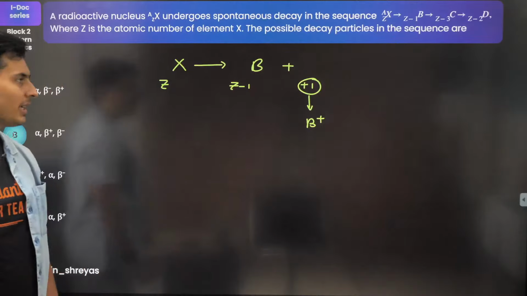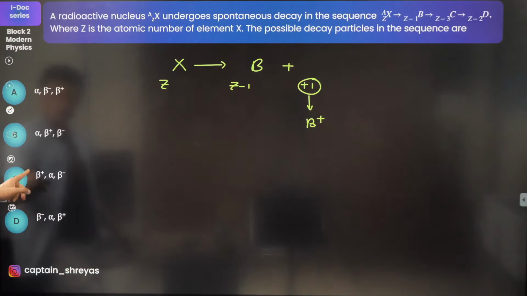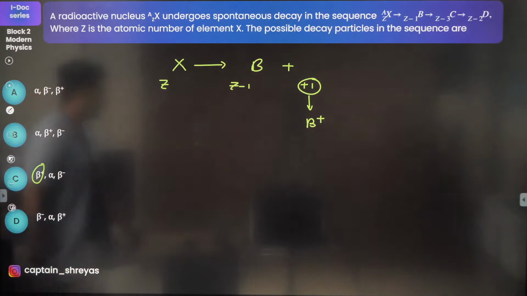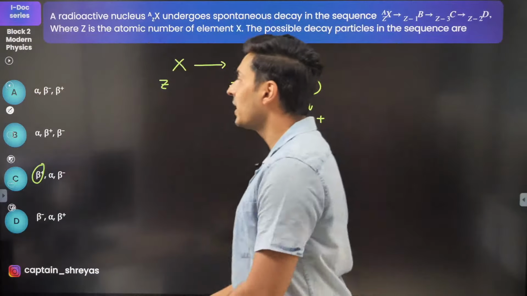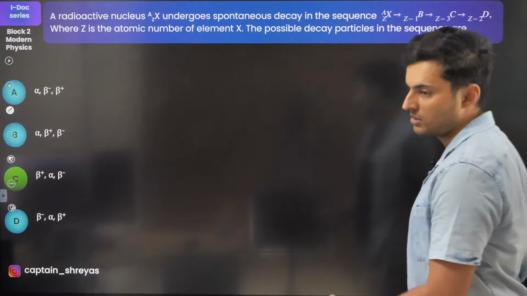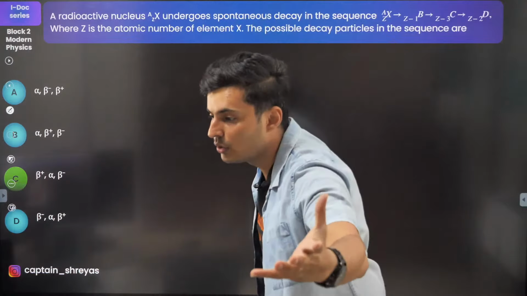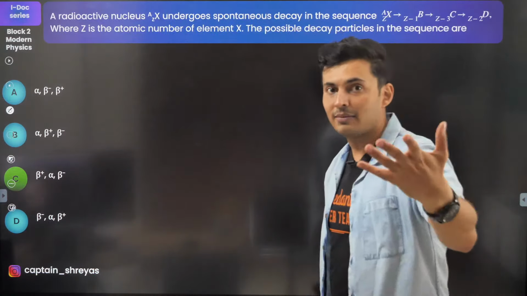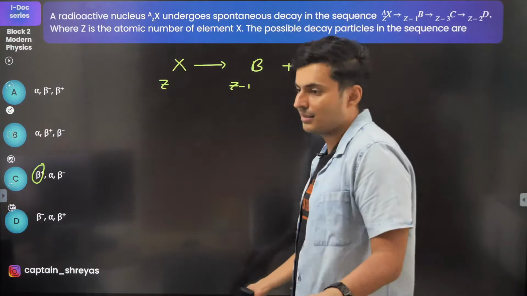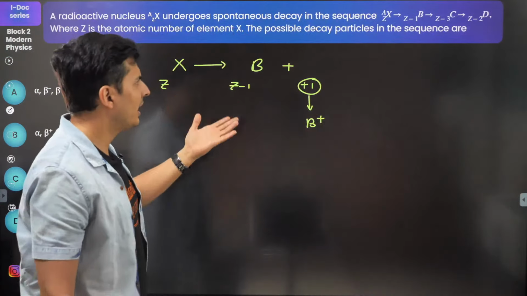Now where is beta plus in here? There is only one option like that. That is option C, guys. So hence option C has to be correct. You don't even have to solve the other options. This is how you're going to do it every time. You don't have to solve for other things. It will be correct.